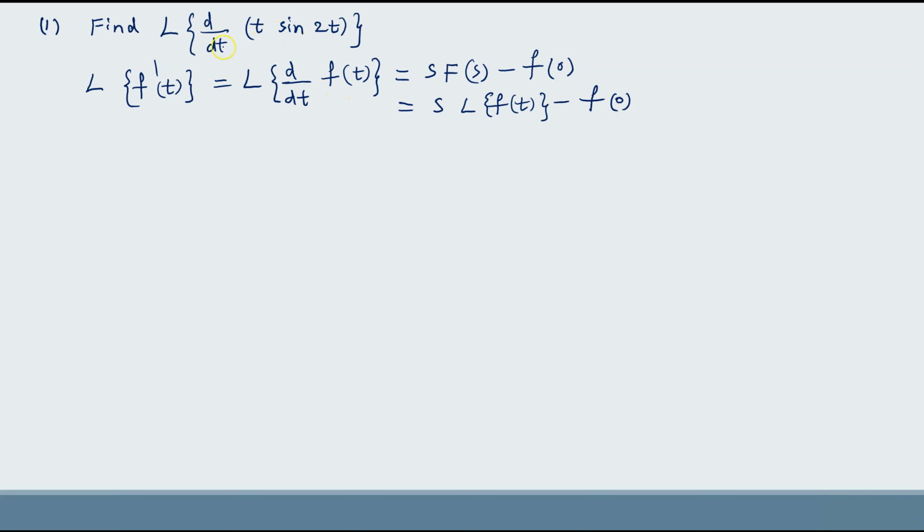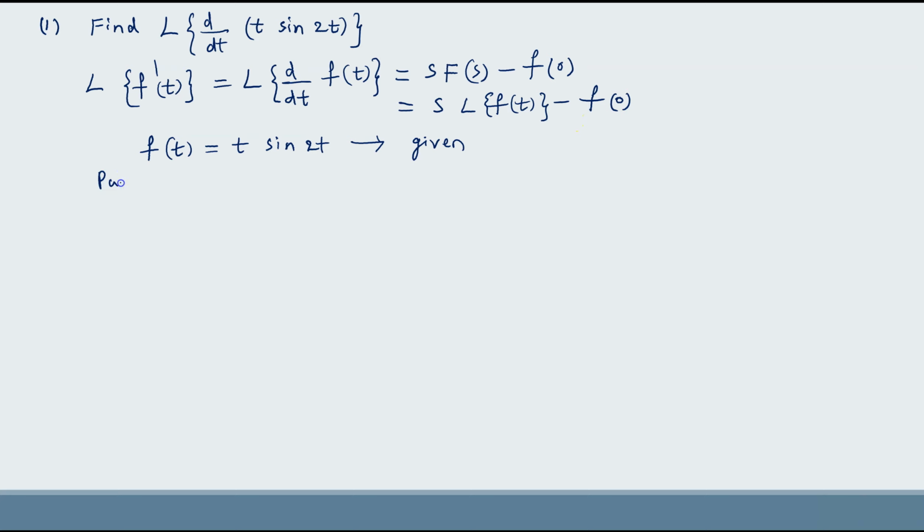Now identify the function f of t from the given problem. So here in this problem, L of d by dt of t sin 2t, here t sin 2t is the given function. Here f of t equal to t sin 2t given. Now to apply this property, we need Laplace transform of f of t and f of 0.